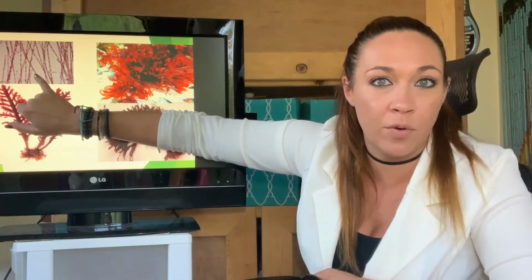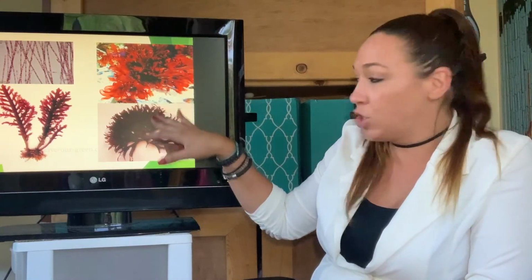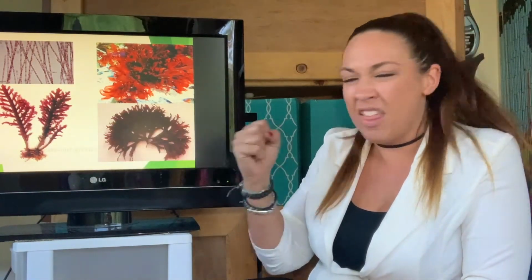1, 2, 3, 4, 5, 6, 7. Lots of these little articulating segments, and that's how you know for sure that it's going to be a red algae. They do sometimes have a more leafy structure, but again, a lot of this thicker, heavy-duty, girthier algae for sure is going to probably be your red algae.